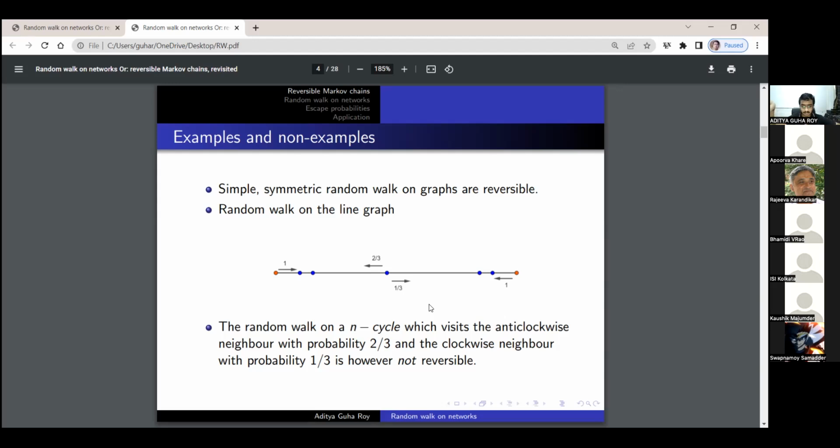Then we get something absurd, that we cannot have pi a equals 2 to the power n times pi a if pi a is non-zero and finite. So this shows that this random walk on the n cycle is not reversible.